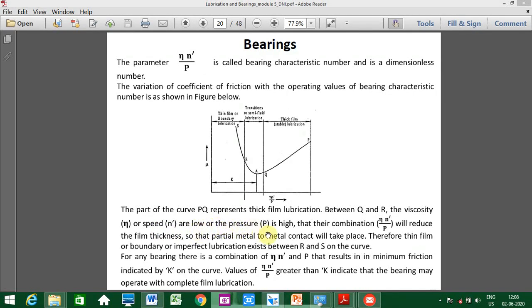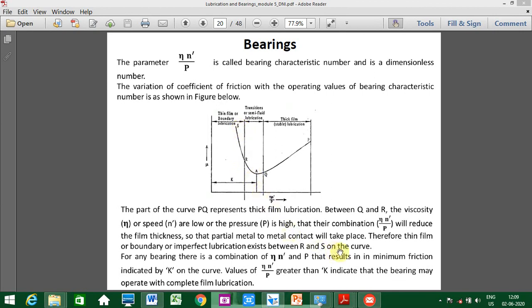Therefore the combination of that, eta n dash by P, will reduce the film thickness. So partial metal to metal contact takes place in this transition zone. Therefore, thin film and boundary or imperfect lubrication exists between R and S.